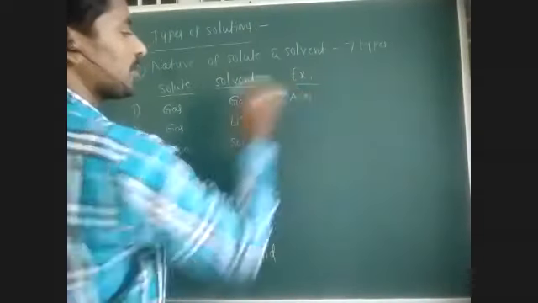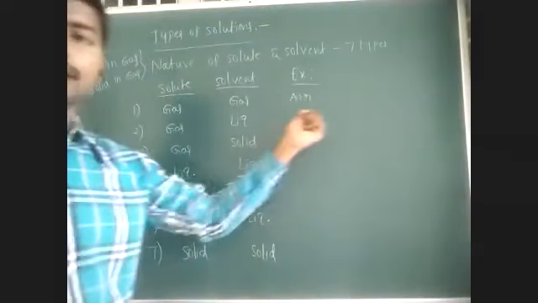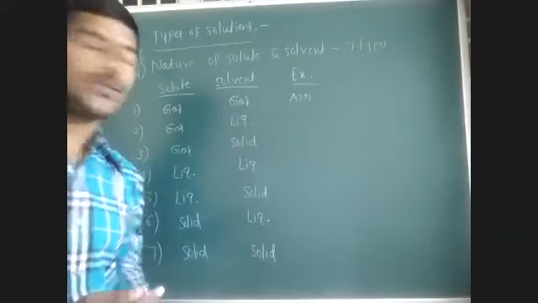Now, if you see an example, gas in gas: air. Air is said to be a homogeneous mixture of various gases.